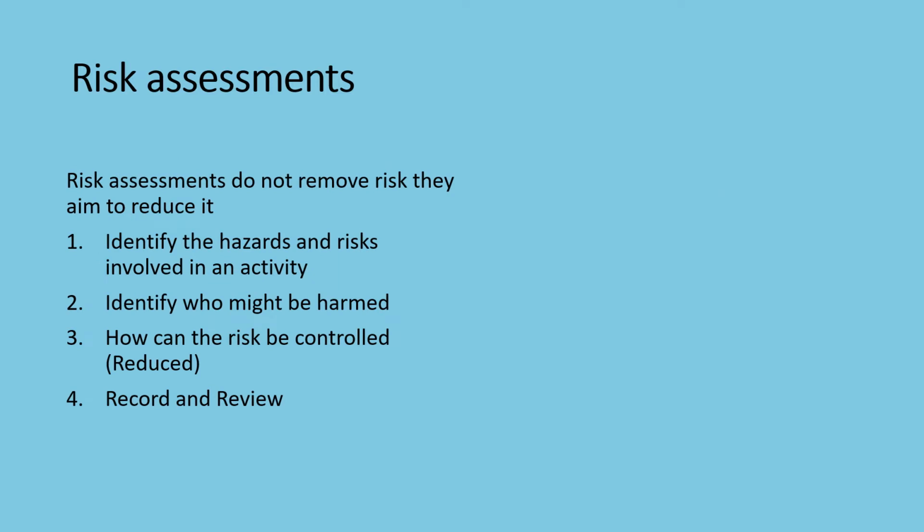A risk assessment does not remove the risk, they aim to reduce it. And they do this by identifying the hazards and the risks involved in an activity. They identify who might be at harm. They consider how the risk could be controlled to reduce it. And they also record and they review. So they always come back to these risk assessments annually to make sure they're still up to date and that all the appropriate control measures are still in place.